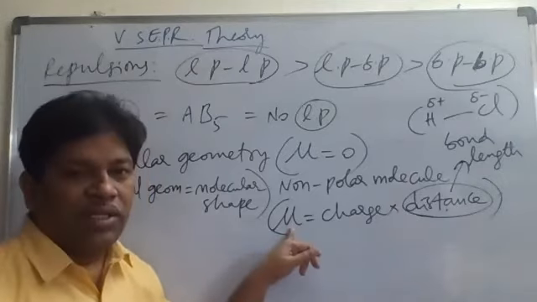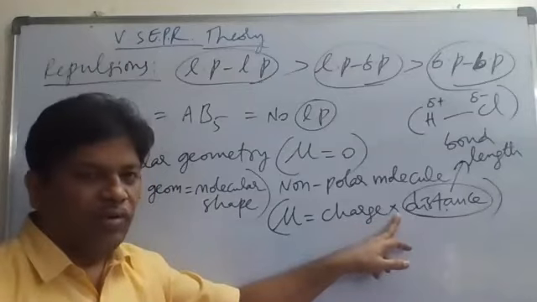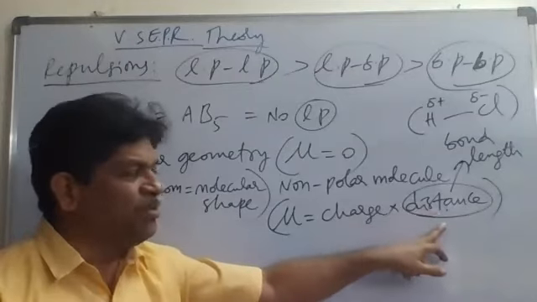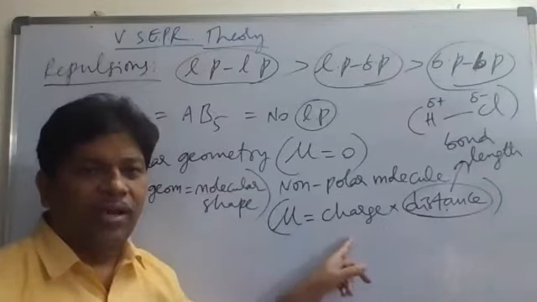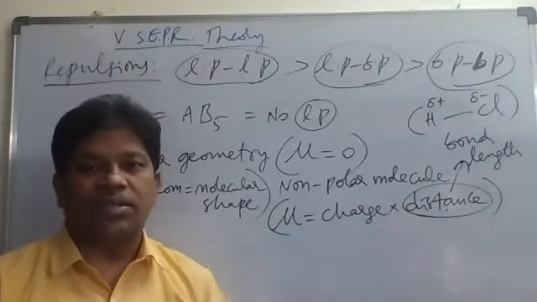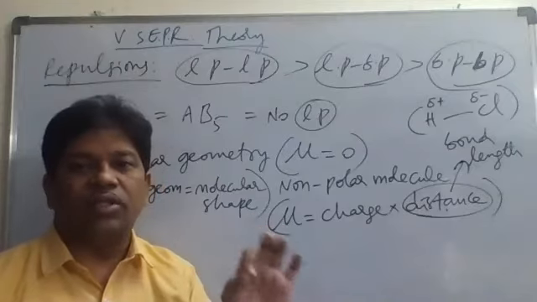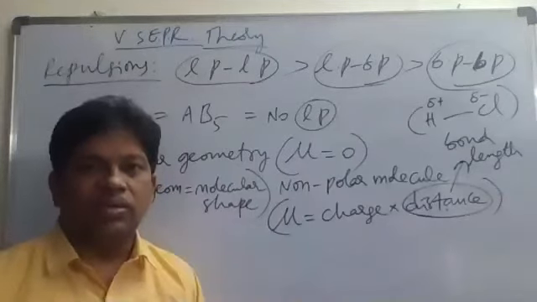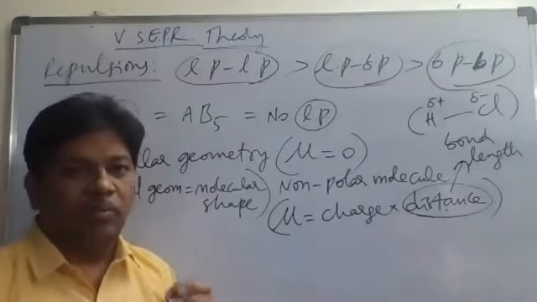The dipole moment is defined as the product of charge and the distance between the two charges. We have to write neat sentences, grammatically correct. Then only marks will be awarded. Remember, please take care.